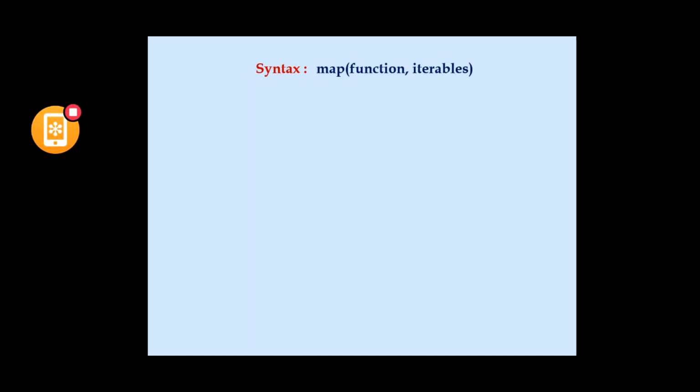So this is the syntax. In this, the first argument is a function. Instead of a function, I'm using a lambda function. Instead of defining a function, I would like to define a lambda function. And coming to the iterables, list, tuple, and dictionaries. So how to use this lambda function with map is a big question. I already told you that lambda is also called an anonymous function. So how to use this lambda function with the map function? Now we would like to tell that.